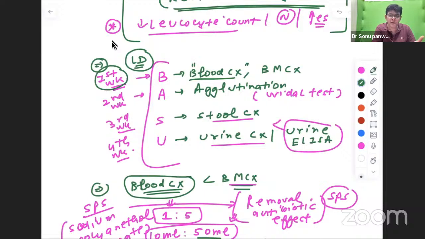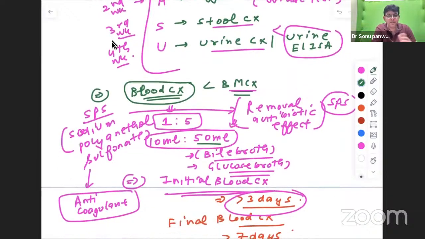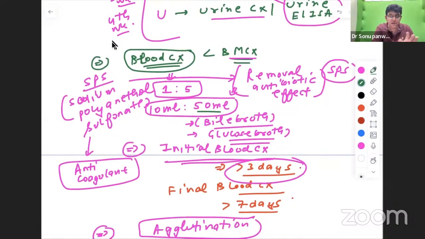So that's why you go for what? Blood. And in the blood, what is the dilution now? 1:5. Before it was 1:10. Preferred is 1:5 now. And 1:5 is what? 10 ml of blood, 50 ml of this particular bile broth or glucose broth is taken, and this particular dilution is maintained.